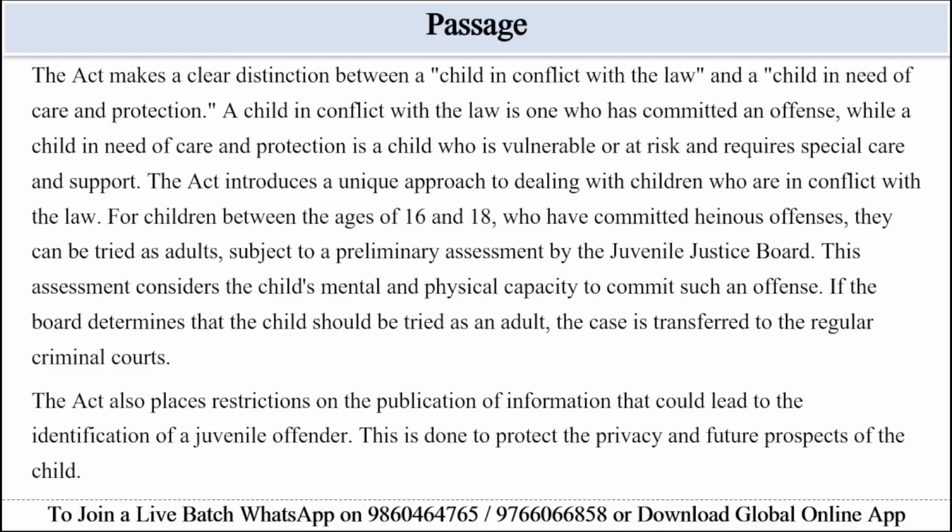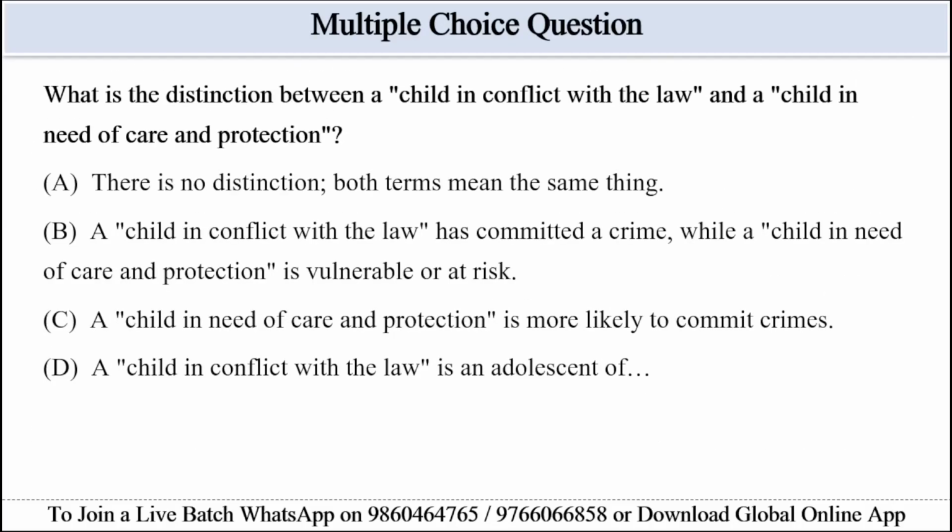In case of option A, there is no distinction, both terms mean the same thing. This directly contradicts the passage, which explicitly says the act makes a clear distinction between two categories. In case of option C, a child in need of care and protection is more likely to commit crimes. The passage does not say anything about the likelihood of committing crimes.